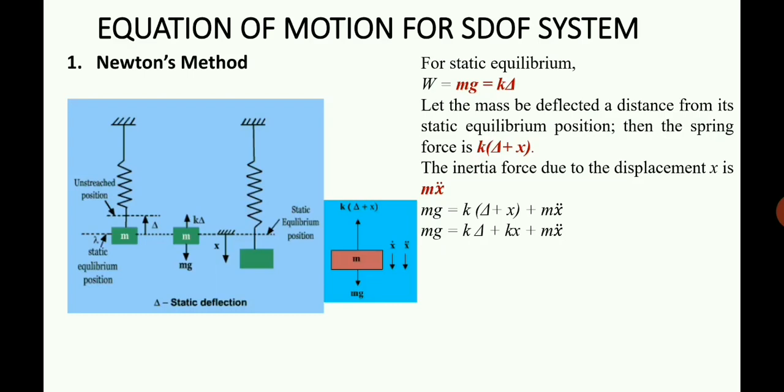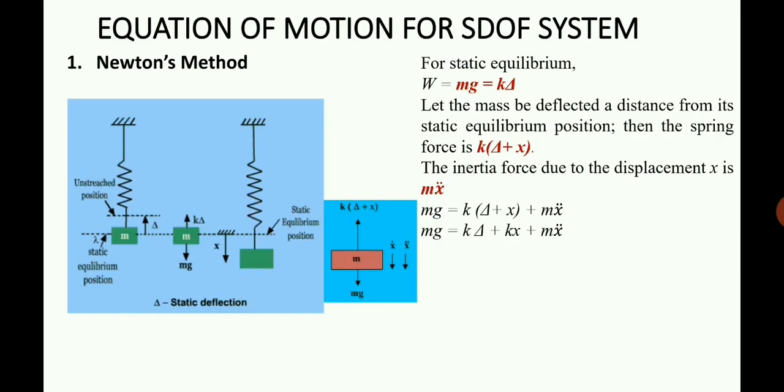Expanding the equation, we will get mg equal to k delta plus kx plus mx double dot. So writing the equilibrium equation, mg is in the downward direction, all the other forces are in the upward direction. So mg will be equal to k into delta plus x, which is the spring force, plus mx double dot, which is the inertia force. Now I am expanding that, mg equal to k into delta plus kx plus mx double dot.